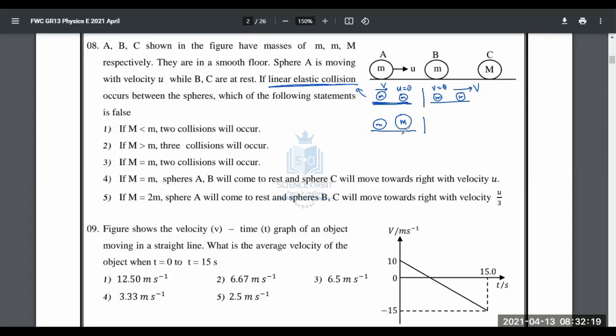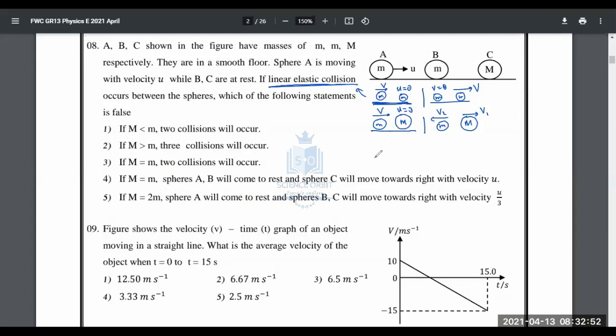I'm talking about mass. Mass is bigger. Then what will happen? This is at rest initially, and this is moving towards it. This will bounce back and move to the other side at a different speed. But when you add their kinetic energies, it will be equal to half mv squared. That's very important. Half mv squared should be equal to half m v2 squared plus half capital M v1 squared, and the momentum also should be equal, right?